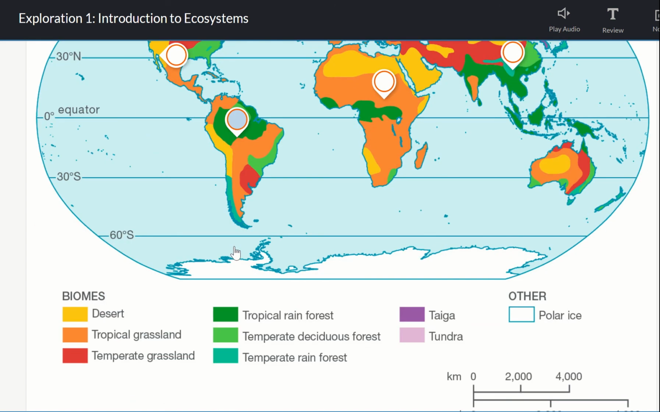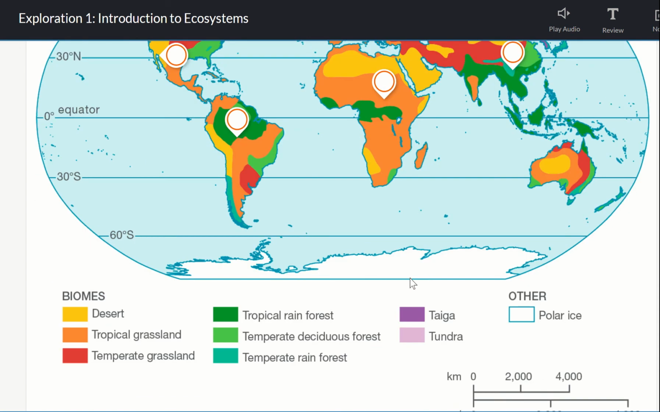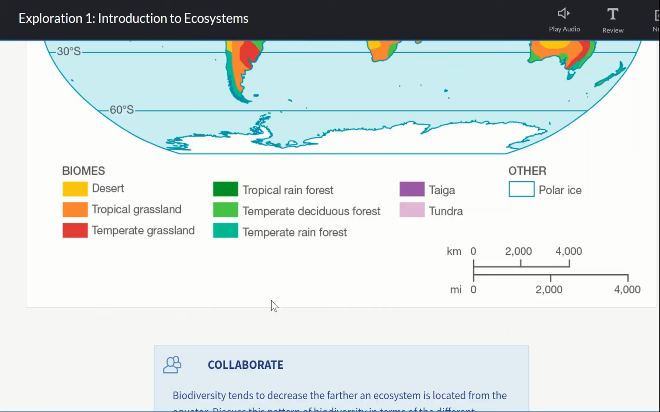But then as we come out here, we're going to find our tropical rainforests very close to the equator. We don't have any rainforests up here. We don't have any rainforests down here. They're all found around the equator because the amount of rain and the temperature is perfect for that. Obviously, we're going to see the taiga and the tundra far away from the equator because the sun is predominantly going to move around the equator.